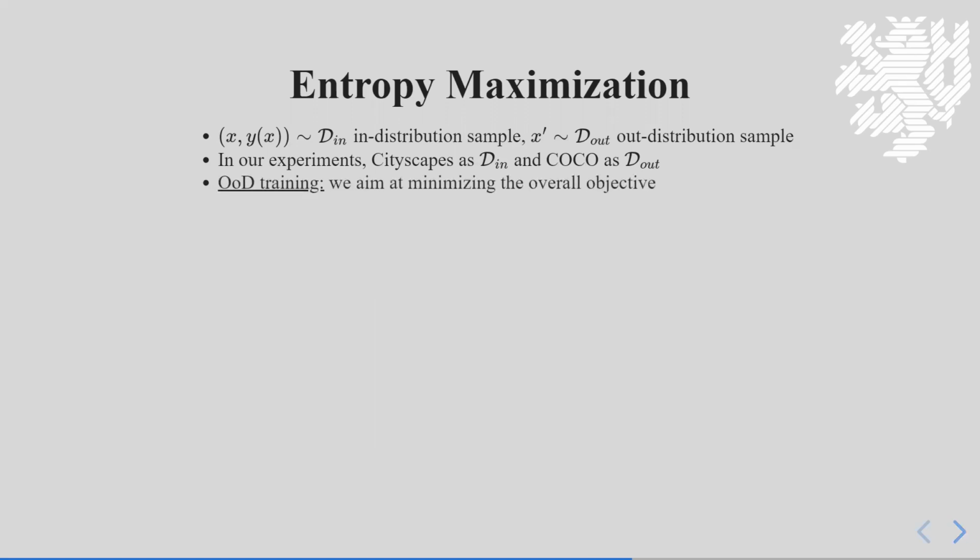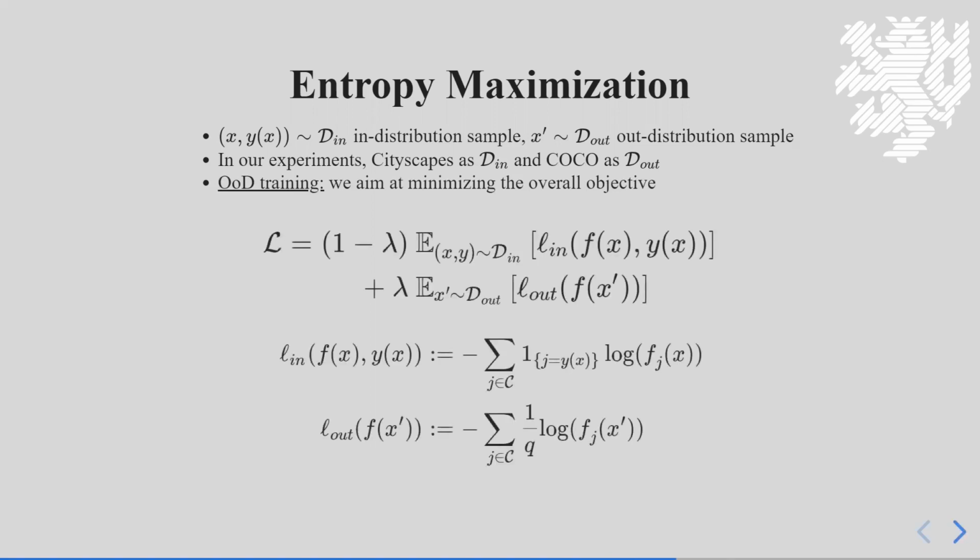Then we perform out-of-distribution training, which aims at minimizing the following multi-criteria objective. It consists of two separate loss functions for in-distribution and out-distribution. For in-distribution samples, we use the negative log likelihood of the target class. This loss function is also commonly known as the cross-entropy loss. For out-distribution samples, we use the negative log likelihood, which is now averaged over all classes. What we realize is that minimizing this particular loss function is equivalent to maximizing the softmax entropy on out-of-distribution samples.